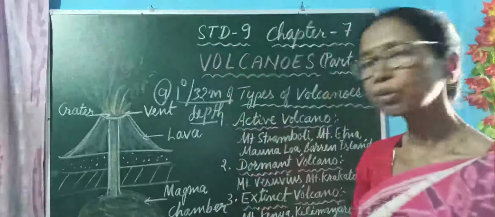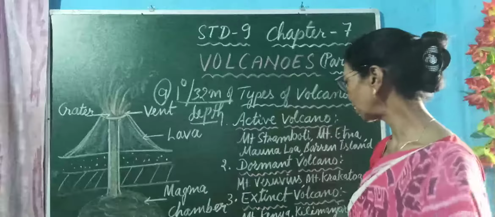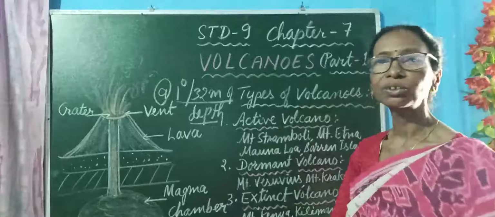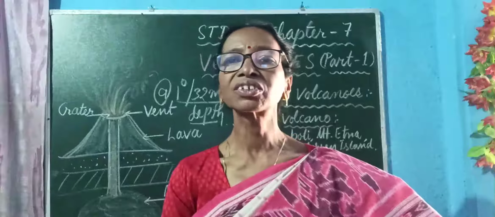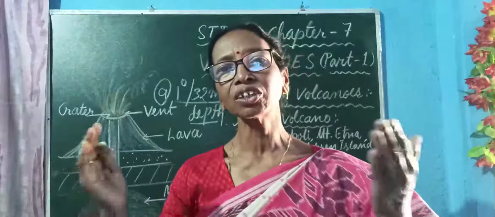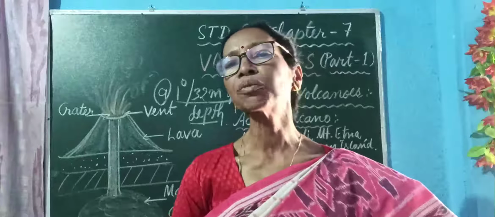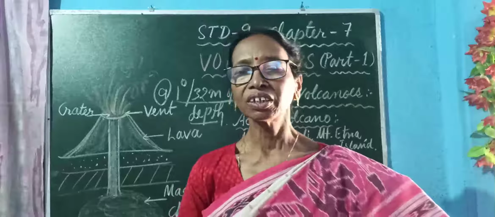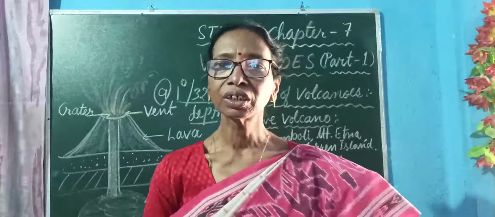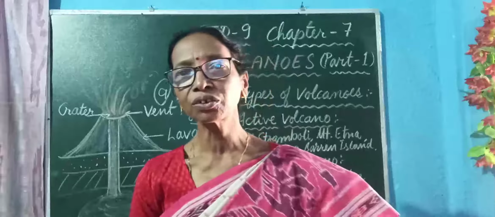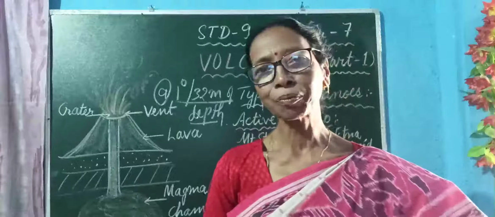Examples of this type of volcanic mountain are Mount Kenya and Mount Kilimanjaro in Africa and Mount Aconcagua in South America. These have changed into high pointed mountains, and that is the type of volcanic mountain. So these are the three types of volcanoes: active volcanoes, dormant volcanoes, and extinct volcanoes. Do learn, do remember.